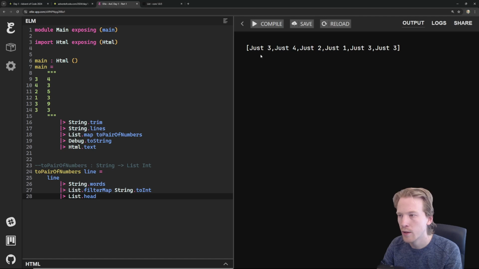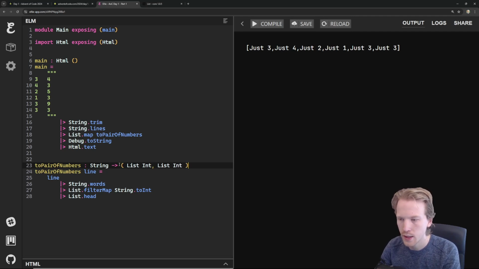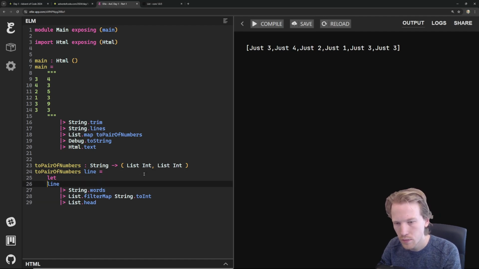What I want is the first pair, the second pair, and then, yeah, I think what I want to do here is return two lists. My goal is to have the first list and the second list returned. I'm going to return both of those, so I'm going to wrap these in parentheses to say this is going to be a pair of values. So this is going to be the list of its number of pairs.